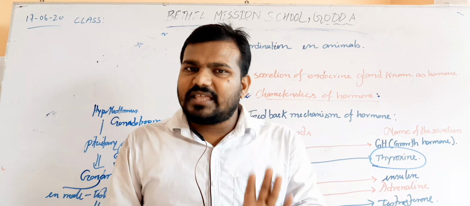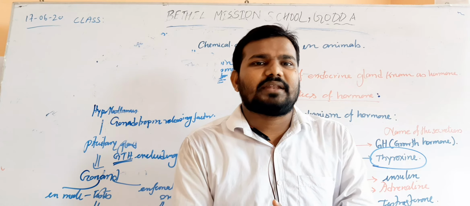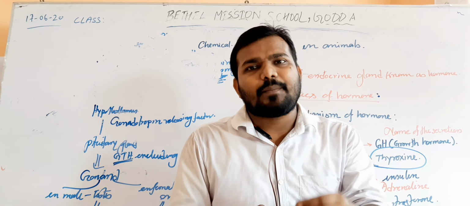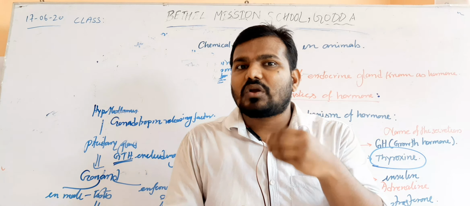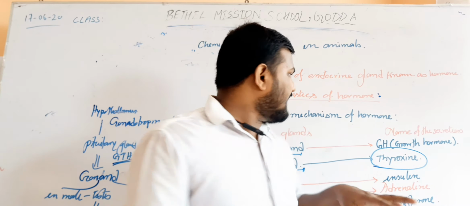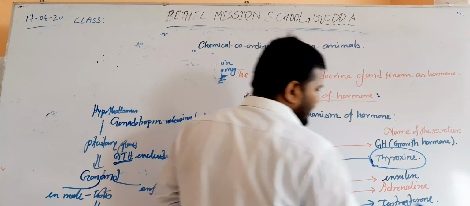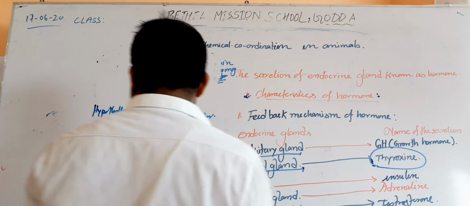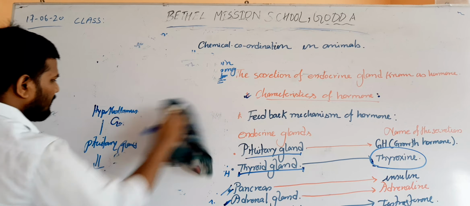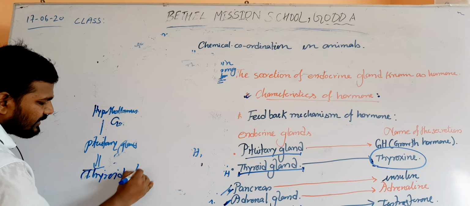Now the next thing is the feedback mechanism. What is the feedback mechanism? It is a loop in which one particular hormone can control its own amount by its own action. For example, here is the thyroid gland. Suppose the thyroid gland secretes the TSH.